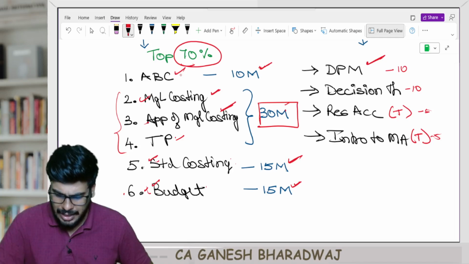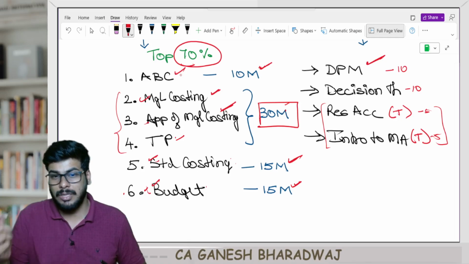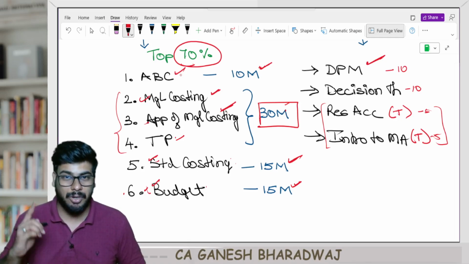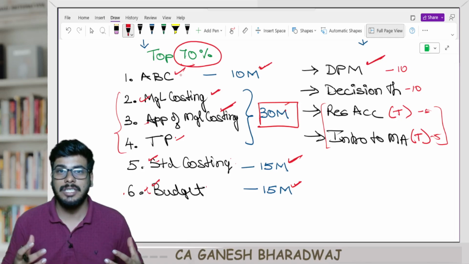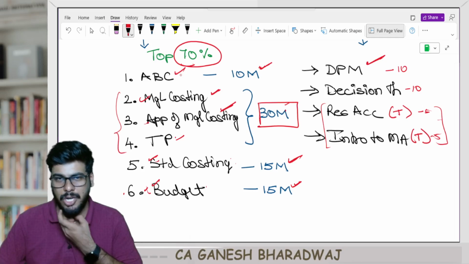Clear with this, guys? These 2 theory chapters, yes, maybe towards the end you can keep them, because even towards the end you can quickly revise them, whereas practical chapters are the ones that you can't do in the last minute. That's why I'm pushing this towards the end. Are you clear with this, guys?